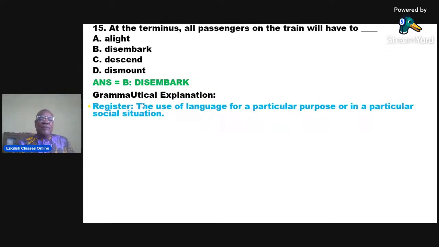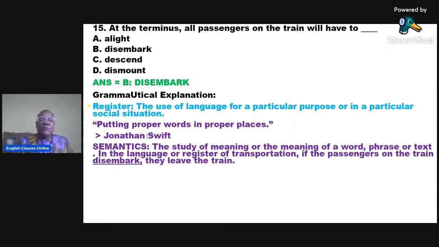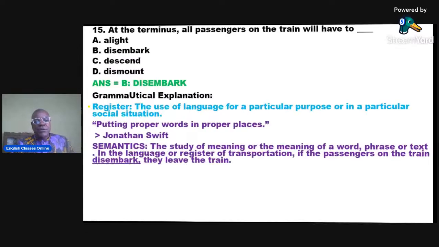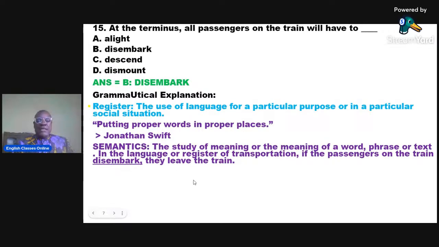We are looking at register because the language of transportation, to be precise, rail transportation, is where we find disembark. Okay, so let's look at the semantics. In the language or register of transportation, if the passengers on the train disembark, they leave the train.